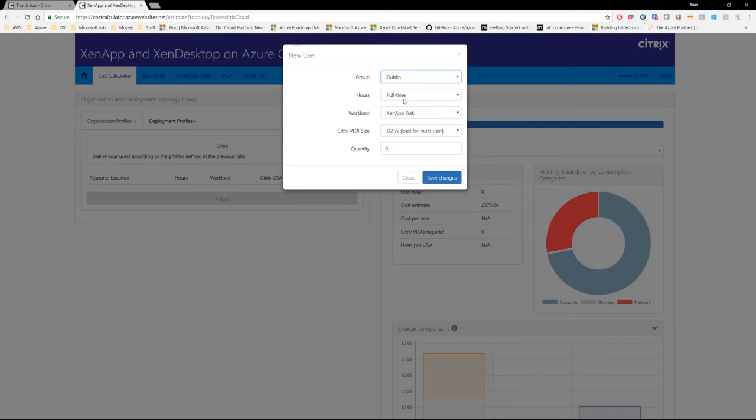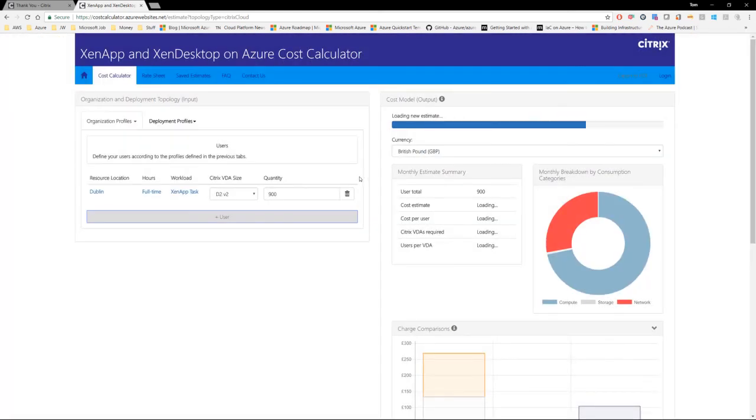So I'm just going to click on Dublin, and the hours is fine, full-time, and Zen App Task is fine. And the VDA size is recommended by Citrix to be the D2V2. So I'm happy with that. And I know that I have 900 of these users. So I add that and click on Save Changes. Now you'll see that the cost estimate is now built out based upon those 900 users.